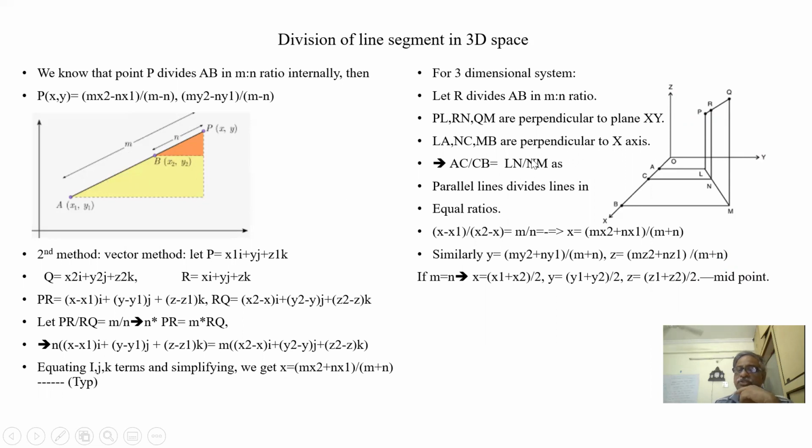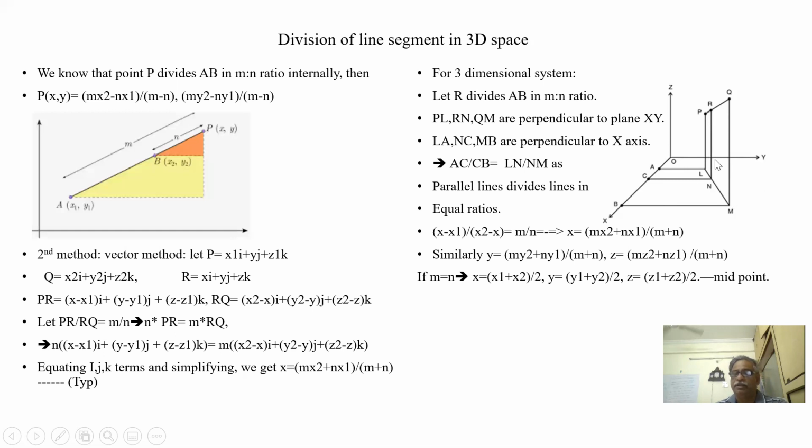In two dimensions, we know this formula: parallel lines divide in equal ratio. So LN by NM is equal to AC by CB, which is m is to n. So we got x is equal to mx2 plus nx1 by m plus n. Similarly, y is equal to my2 plus ny1 by m plus n, and z is equal to mz2 plus nz1 by m plus n.